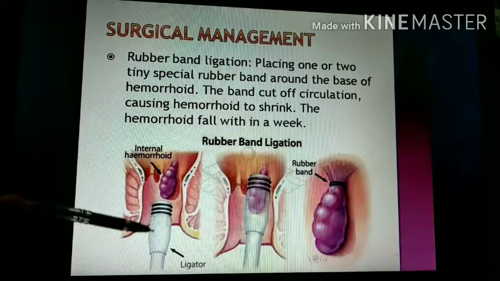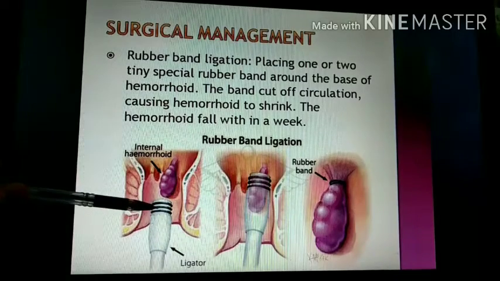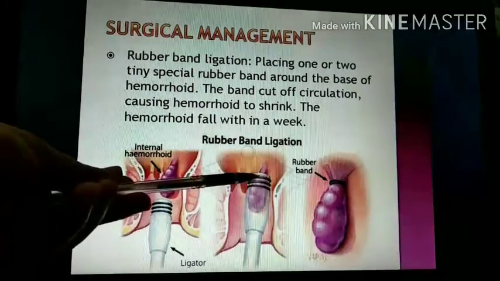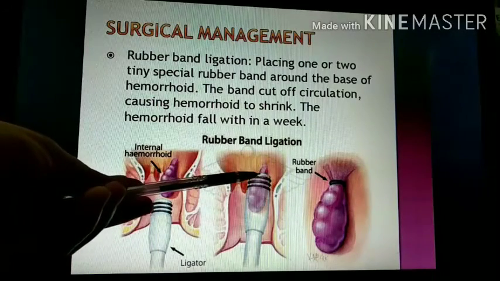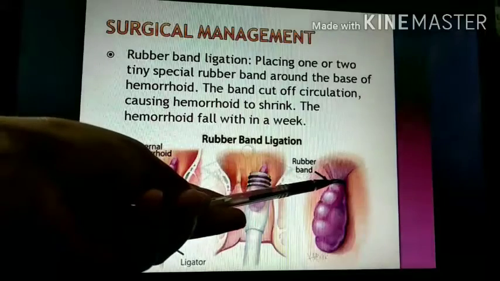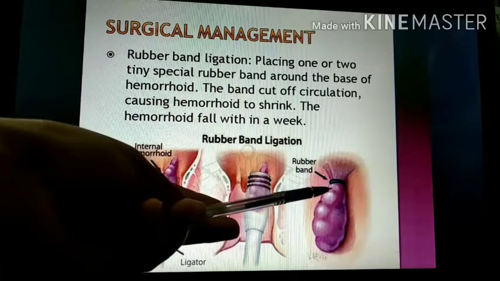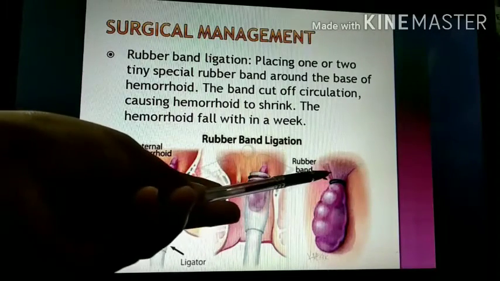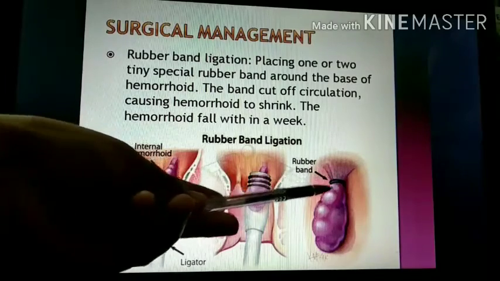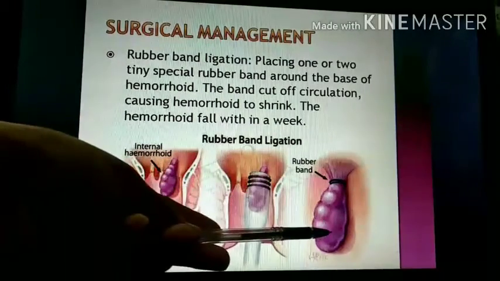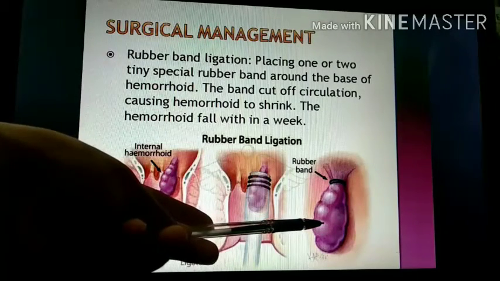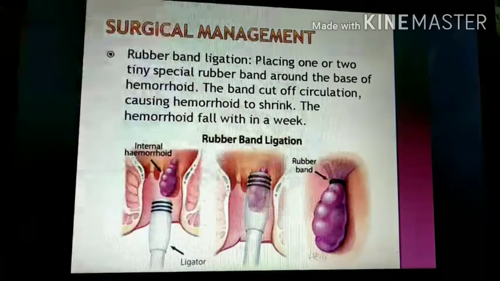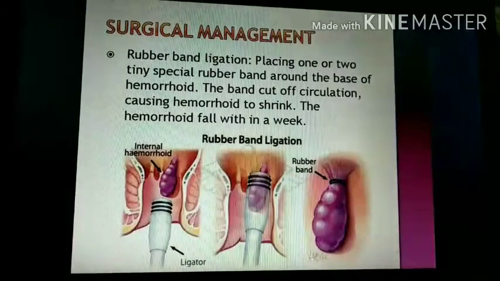Okay, this is the ligator, and these are the rubber bands. Here the band cuts off the circulation to the hemorrhoid, causing the hemorrhoid to shrink. Here the blood supply to this hemorrhoid is restricted. Due to decreased blood supply, the hemorrhoid shrinks and may fall off within a week.